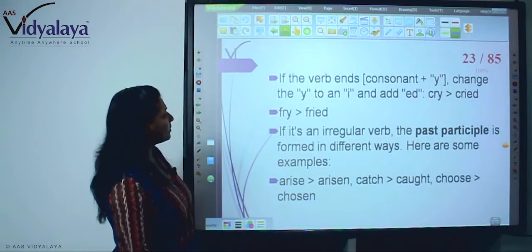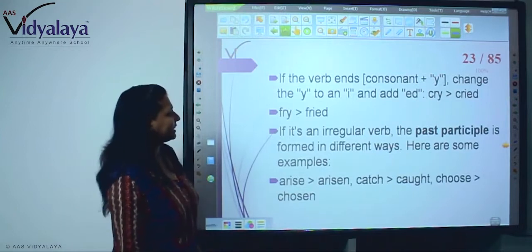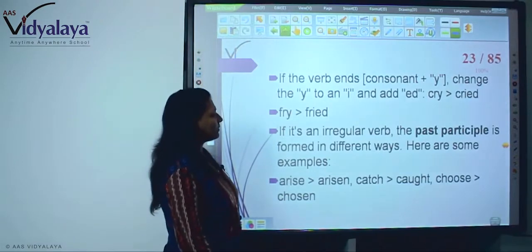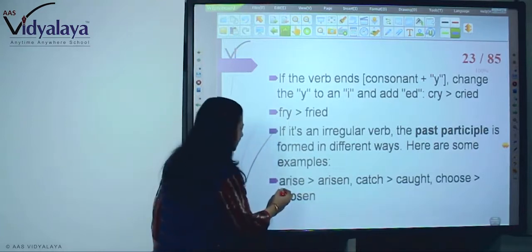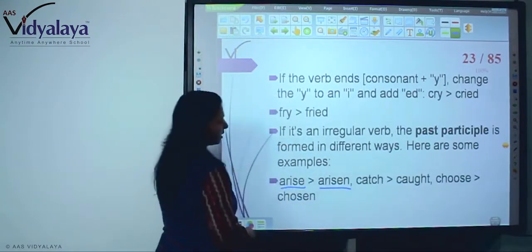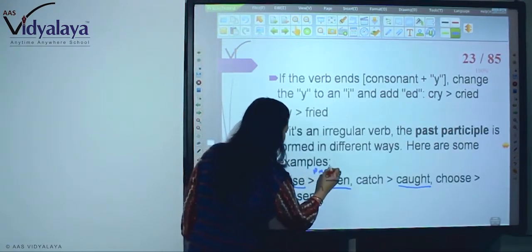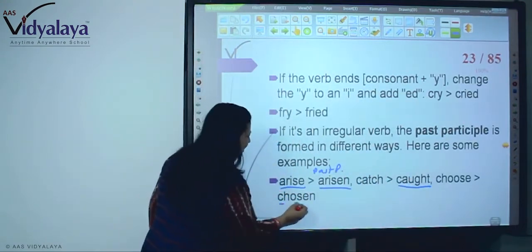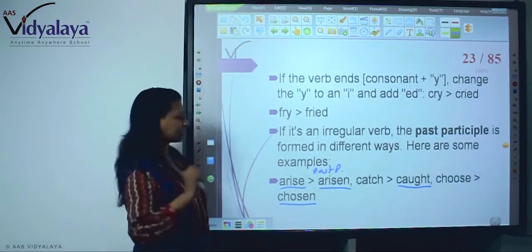Now, if the verb ends in consonant plus Y, change the Y to an I and add ed. For example, cry, cried, fry, fried. If it's an irregular verb, the past participle is formed in different ways. Here are some examples. See, arise, so its past participle is arisen. Catch, so the past participle is caught. This is the past participle, the third form of the verb. Choose, then chosen. That's why I am saying always be careful in learning spellings.